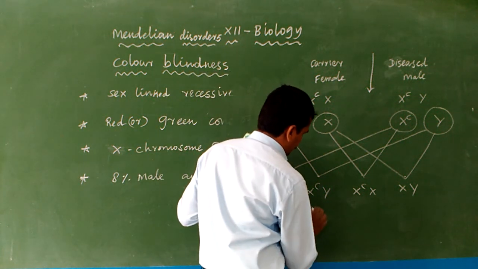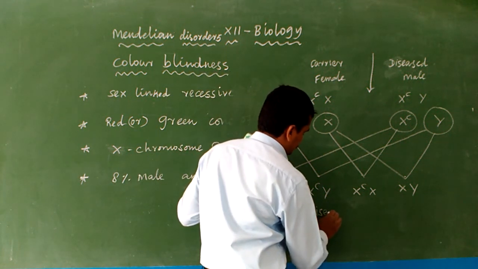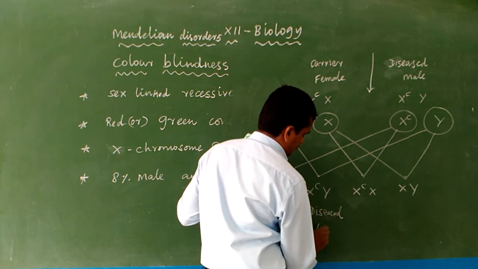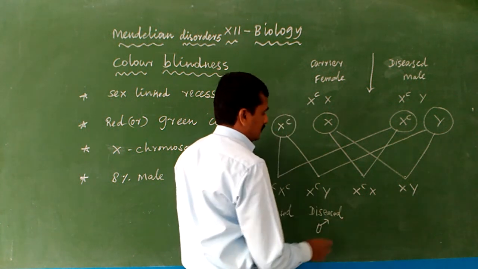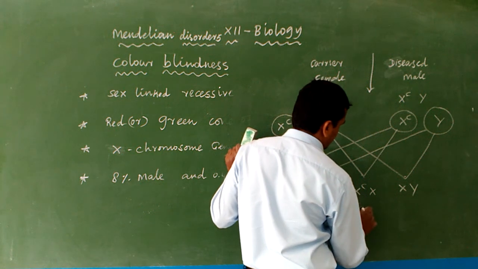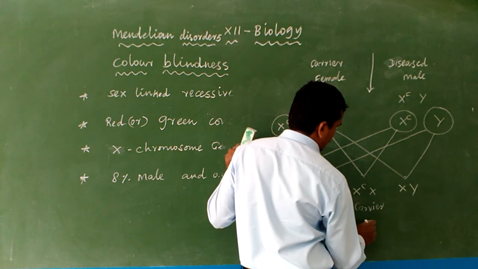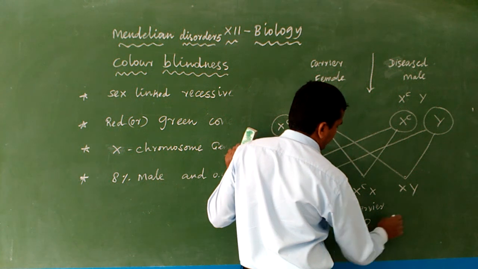Here diseased male, male means we put this symbol. Here carrier female.